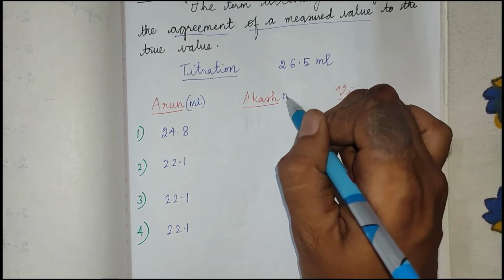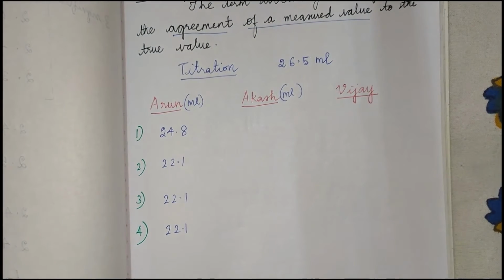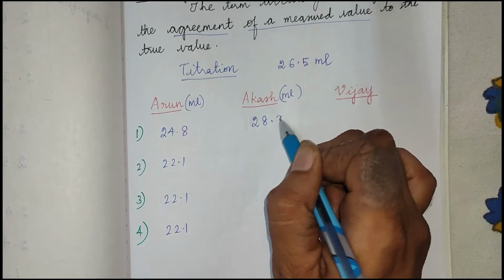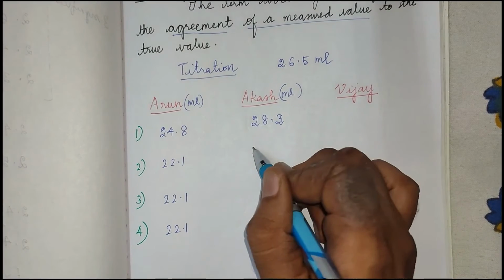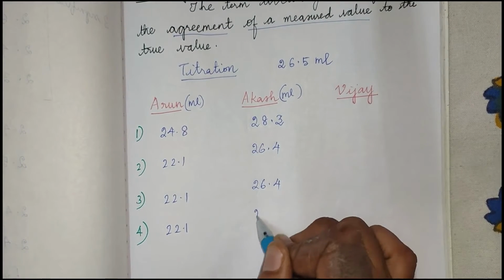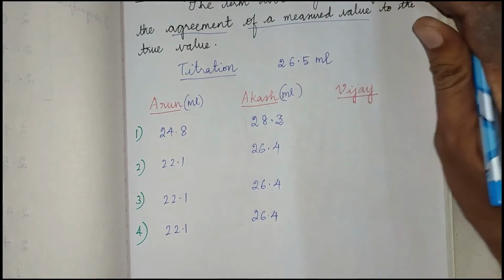And next Akash was carrying out the same experiment. The values of Akash were 28.3, 26.4, 26.4 and 26.4.